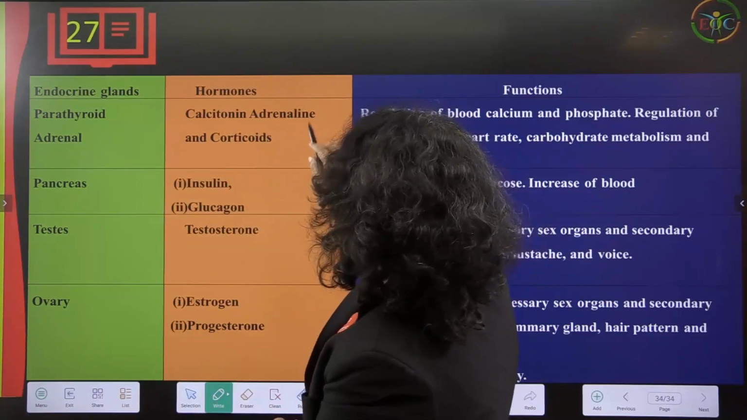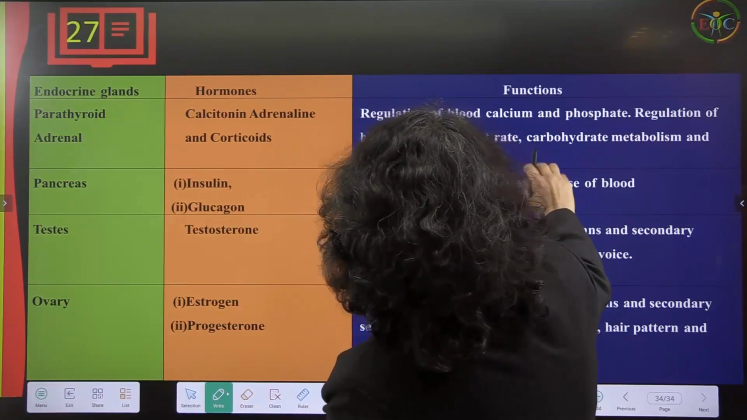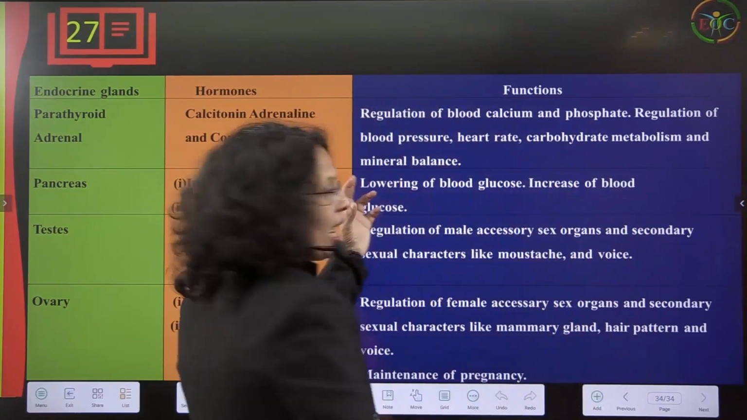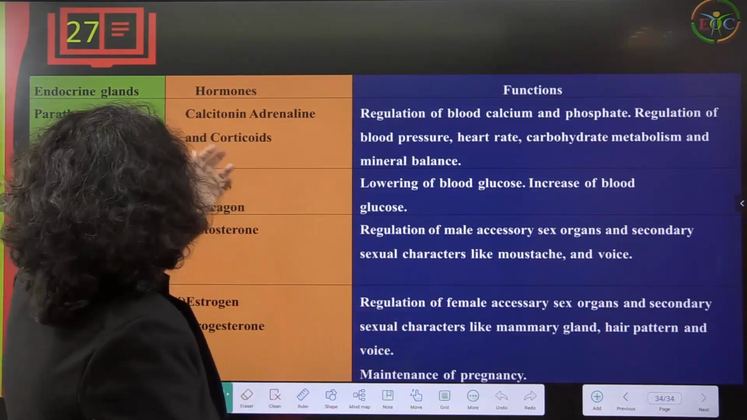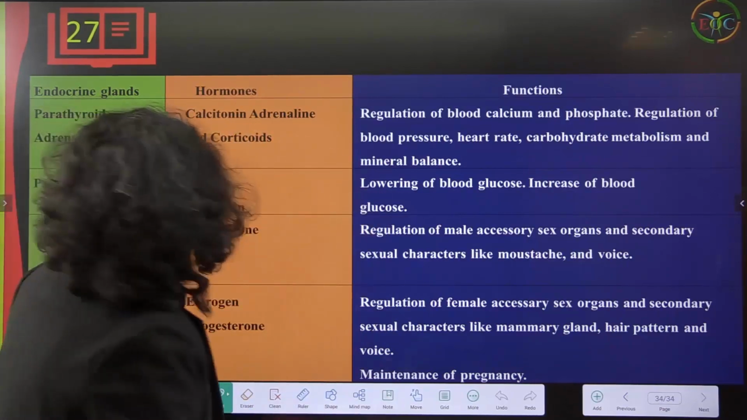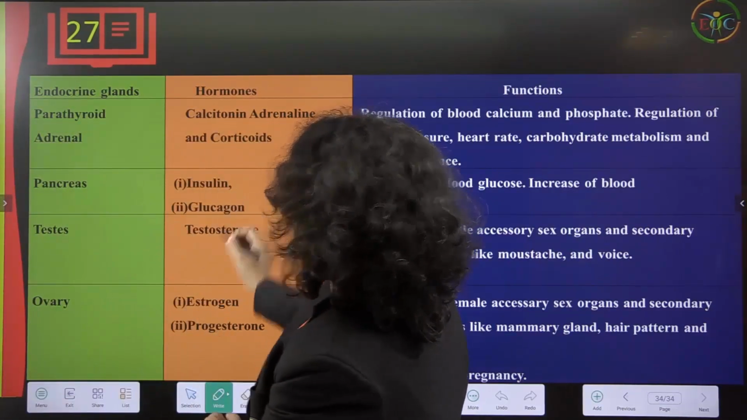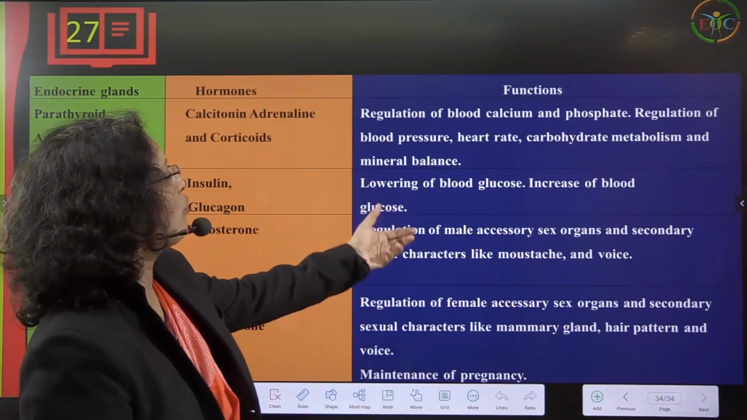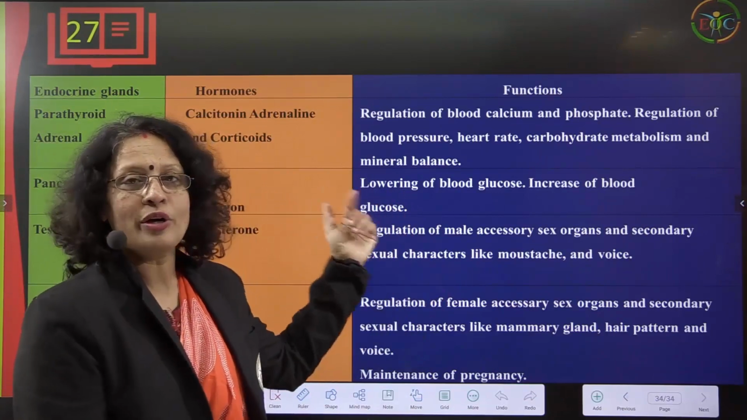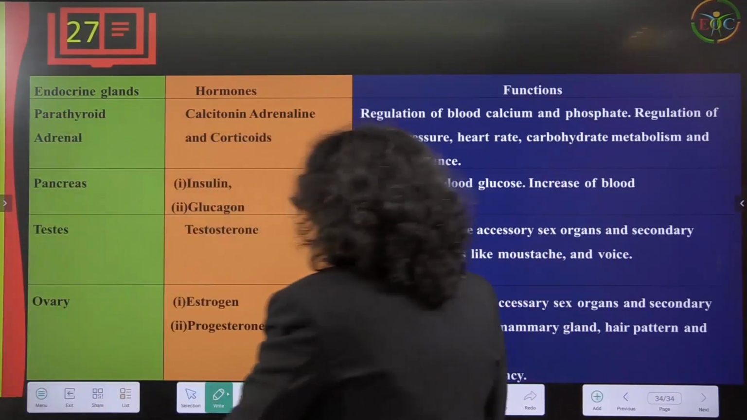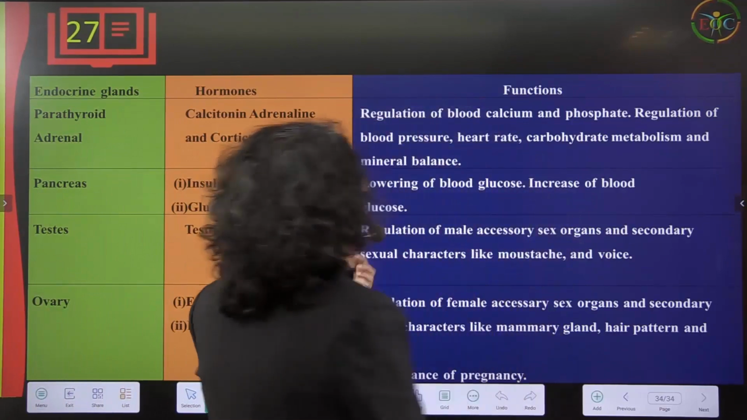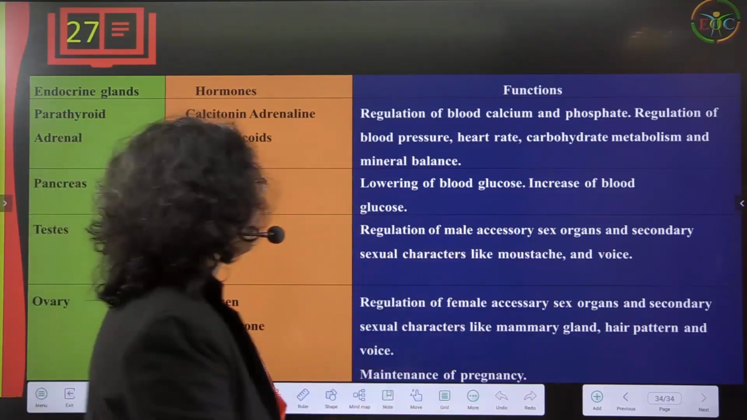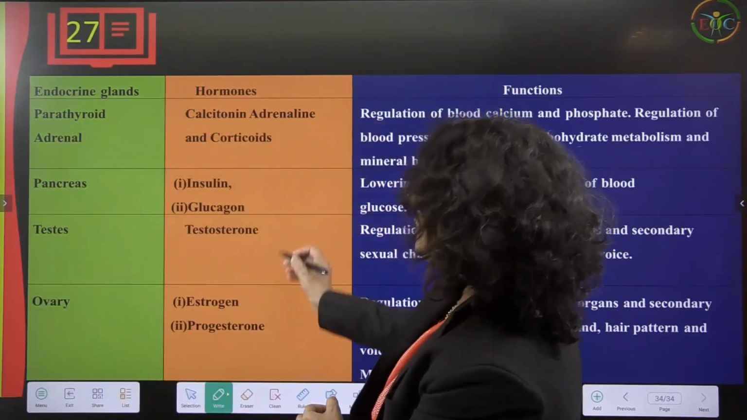Then the next endocrine gland, the parathyroid. Here calcitonin and adrenaline hormones regulate blood calcium and phosphates, blood pressure, heart rate, carbohydrate metabolism, and mineral balance. Everything will be monitored by corticoids, cortisone, and adrenaline. Then the pancreas secretes insulin and glucagon, which lower and increase blood glucose, so metabolism of glucose is done. Then testes: testosterone regulates male accessory sex organs and secondary sexual characteristics like mustache and voice.